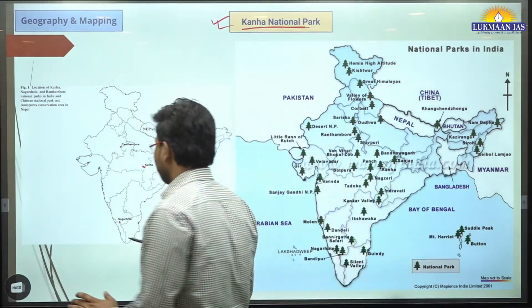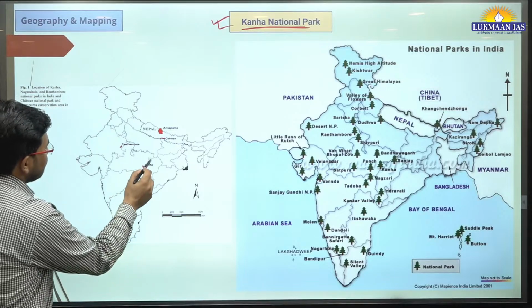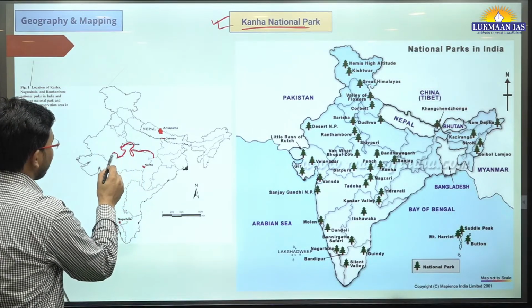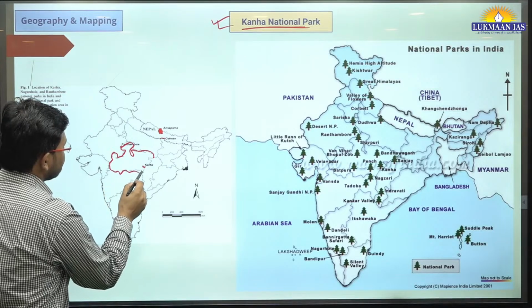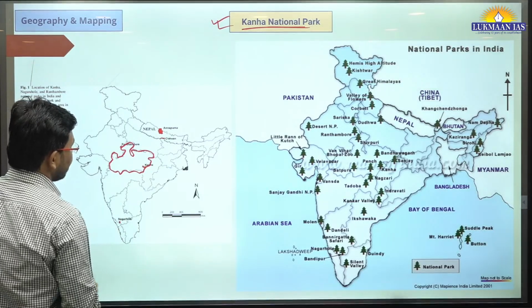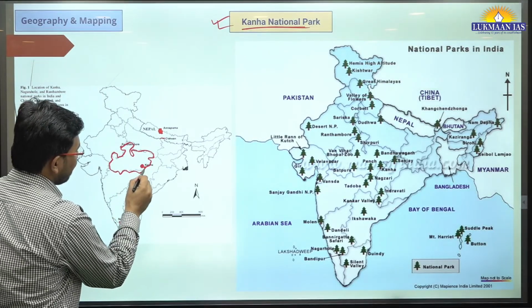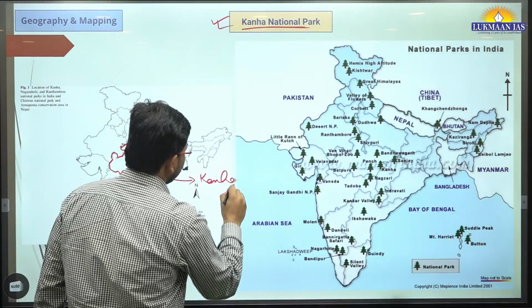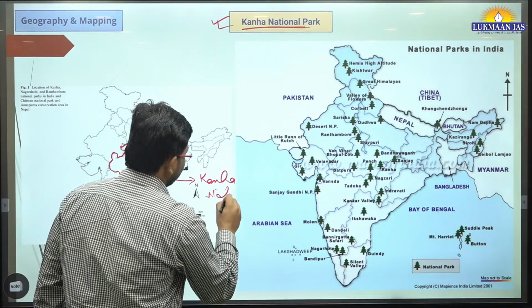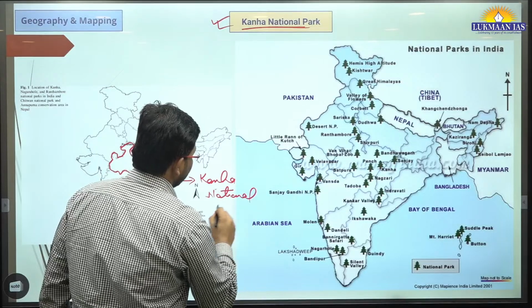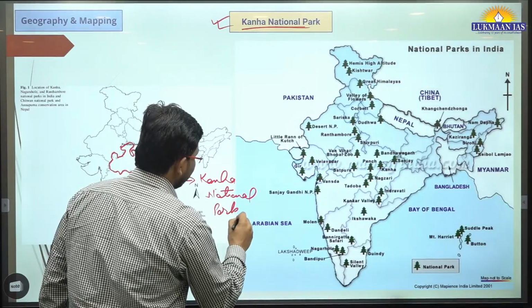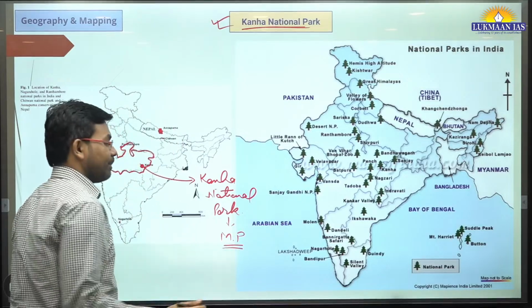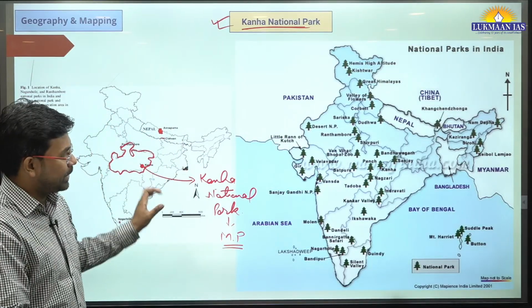Where is Madhya Pradesh located? This is the map of Madhya Pradesh. I'm just drawing an outline map of Madhya Pradesh, and this is where we have Kanha National Park located. Kanha National Park is located in the state of Madhya Pradesh. In short, we call it MP. So it is located in Madhya Pradesh.